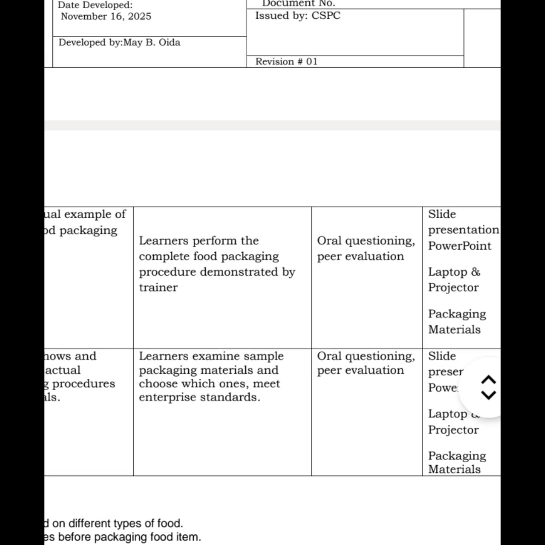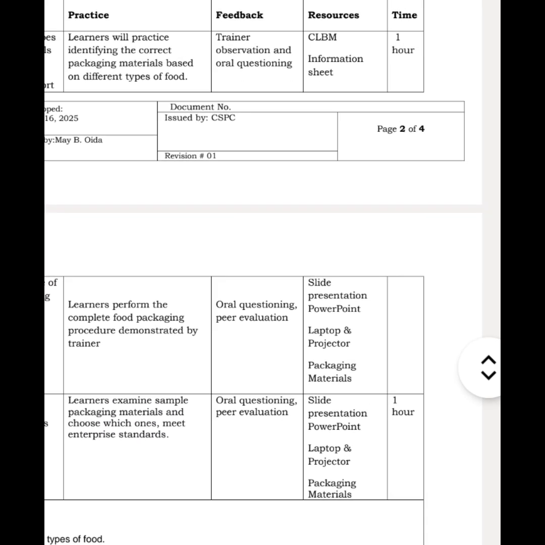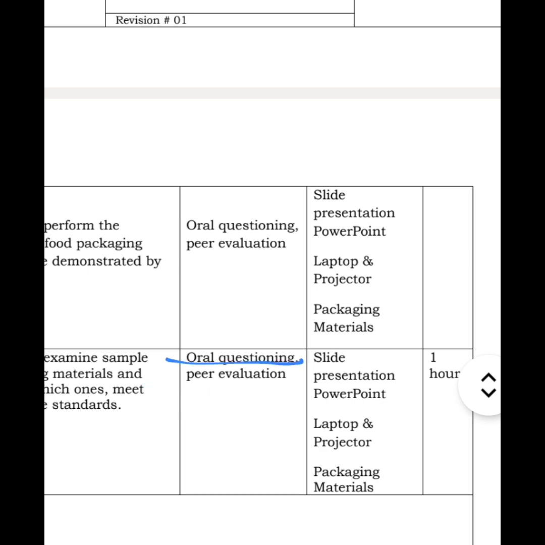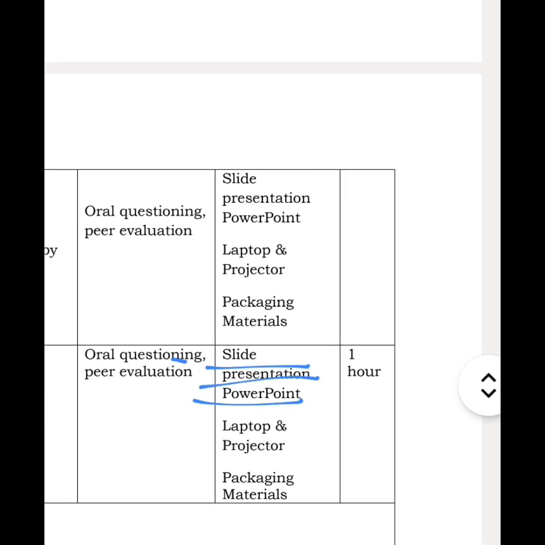Then in practice, learners examine sample packaging materials and choose which ones meet enterprise standards. Then in feedback, oral questioning and peer evaluation again. Then resources: PowerPoint presentation, laptop and projector, then the packaging materials again. Allotted time, 1 hour.